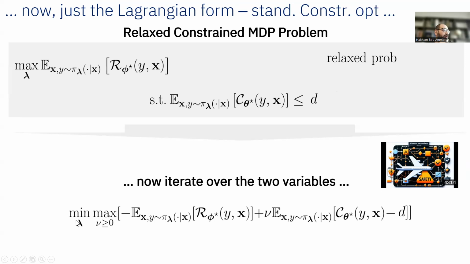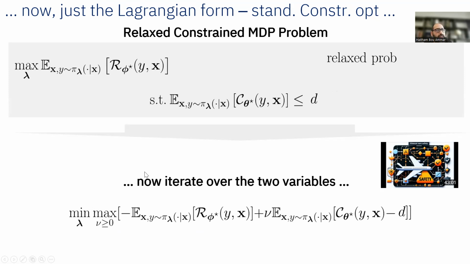So now you have min over lambda, the LLM policy parameters, max over nu greater than or equal to 0, the Lagrange multipliers, and then you take the first loss and add to it the Lagrange multiplier multiplied by the second loss. And now, in order to solve this problem, you can simply iterate. So you can, for example, do a gradient step in min lambda.